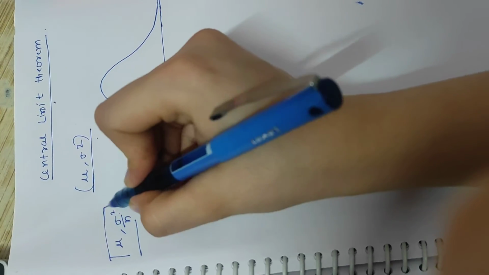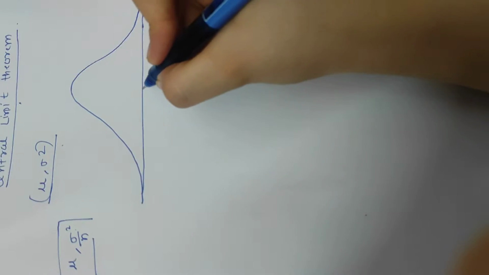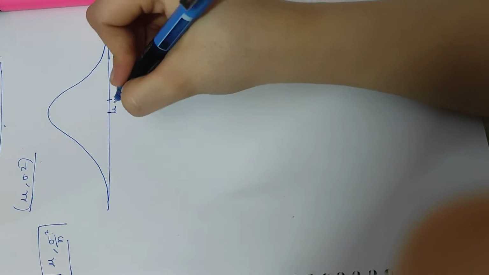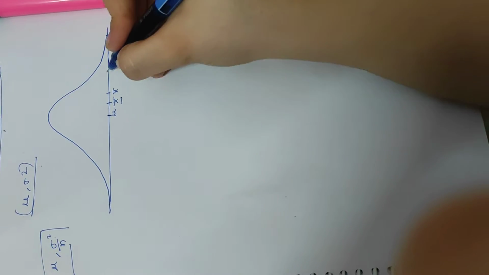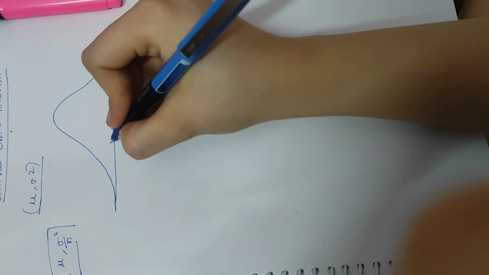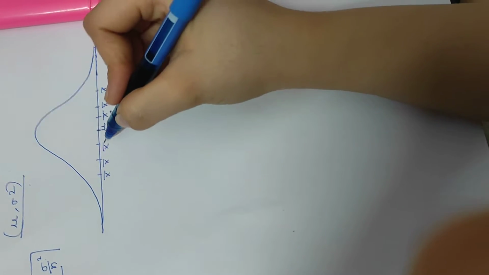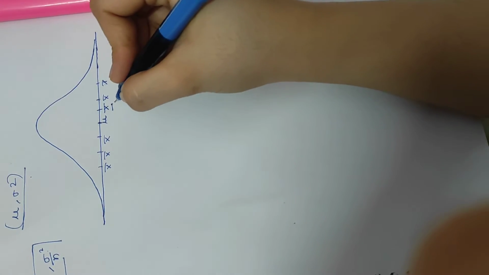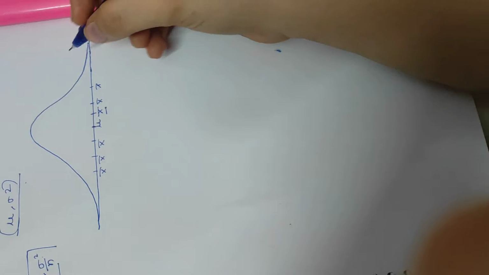What does this mean? This population has a mean of mu, but when we take a sample of size n, each sample has a different x bar. This is the sample mean. Every time we take a sample, we reach a different x bar, and different standard deviation or variance as well.